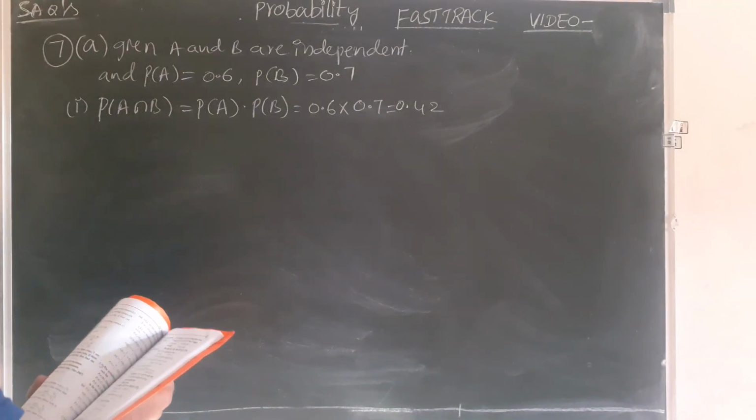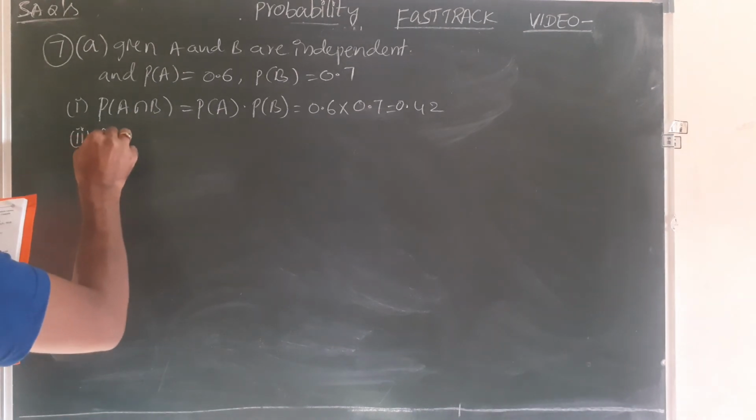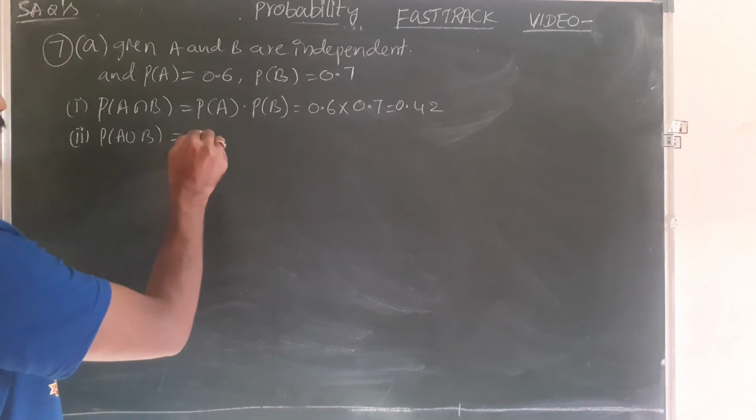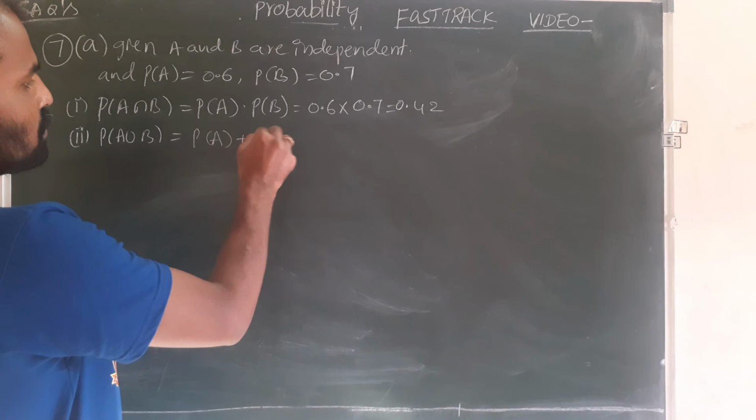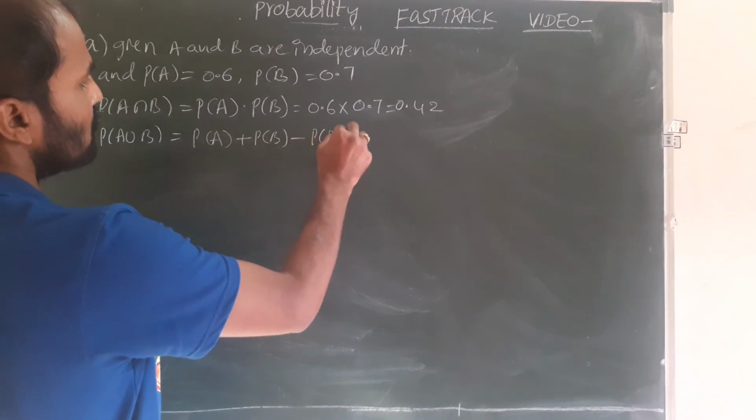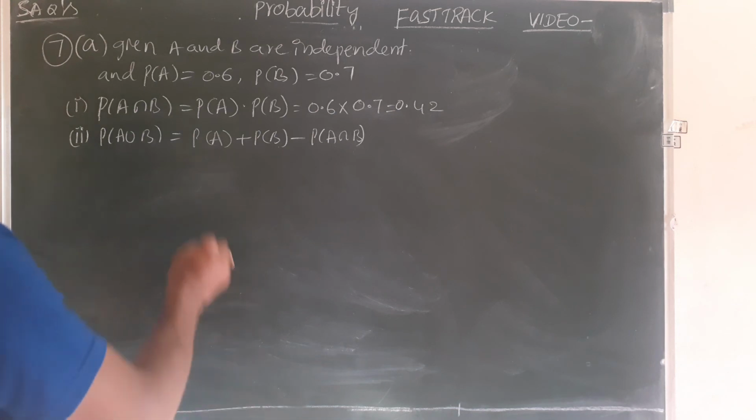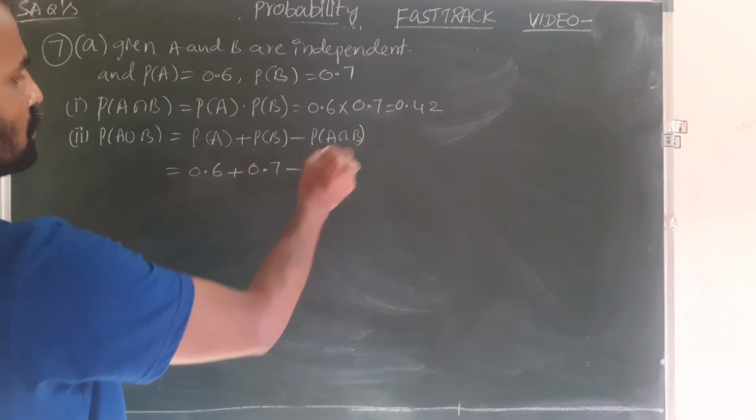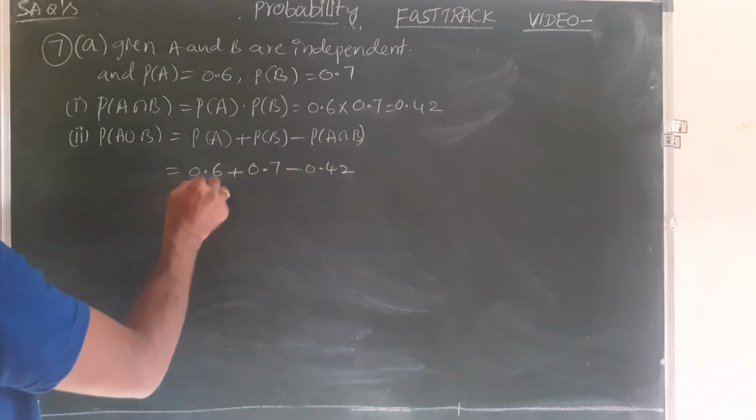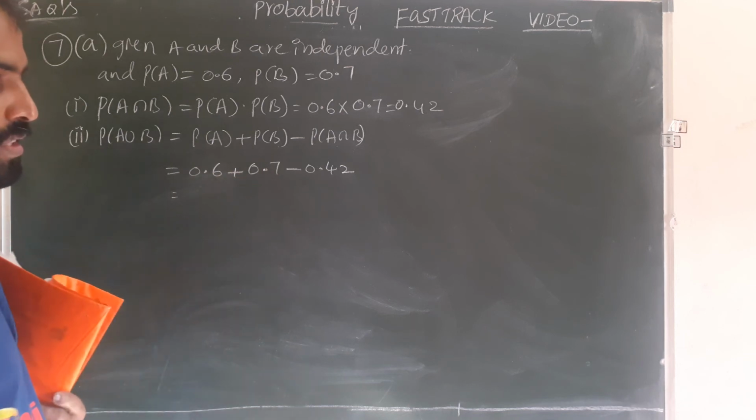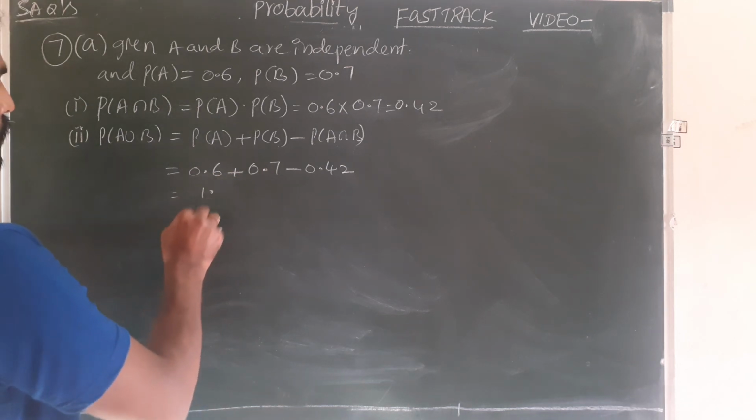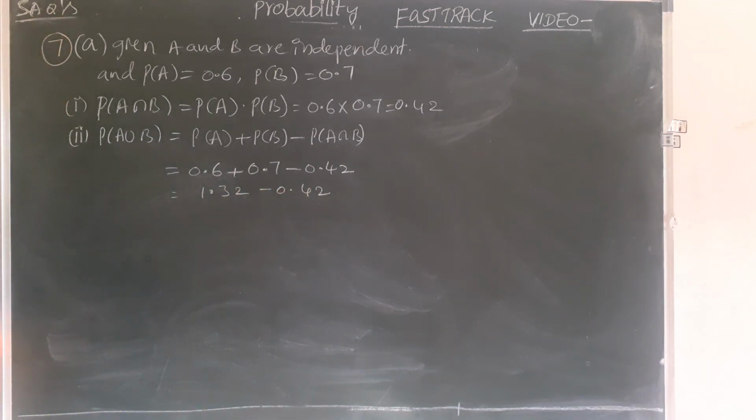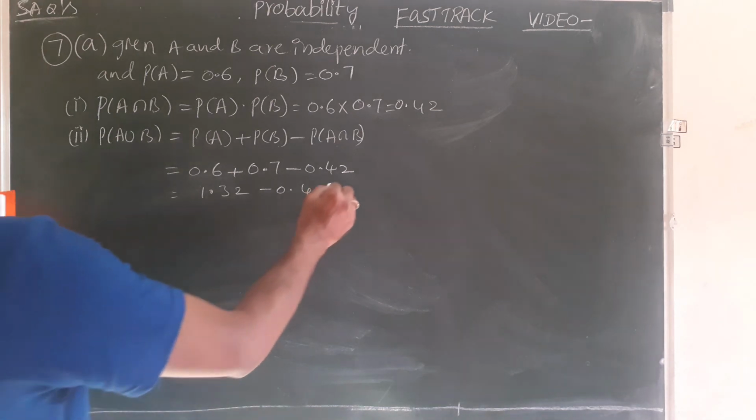Next, second one, P of A union B. What is P of A union B? Formula, addition theorem: P of A plus P of B minus P of A intersection B. Now P of A value is 0.6, P of B is 0.7, minus P of A intersection B 0.42. 0.6 plus 0.7, how much? 1.3 minus 0.42 becomes 0.88.